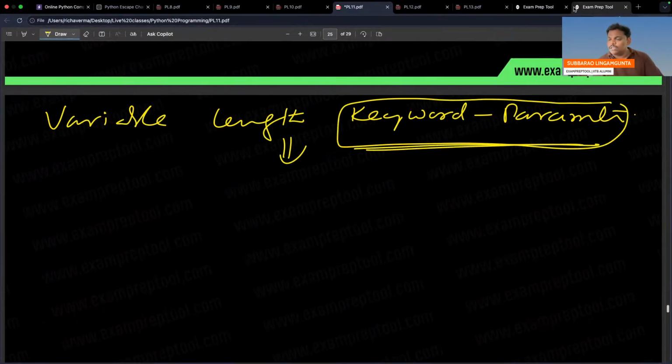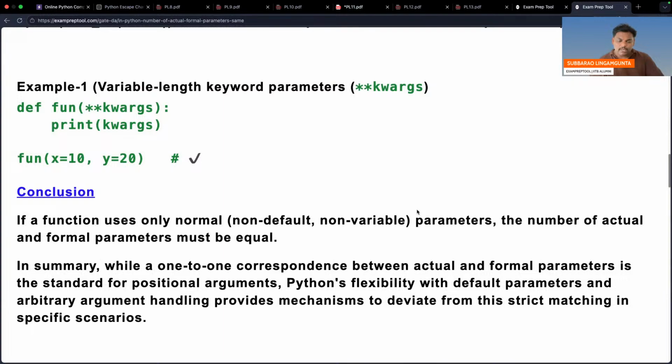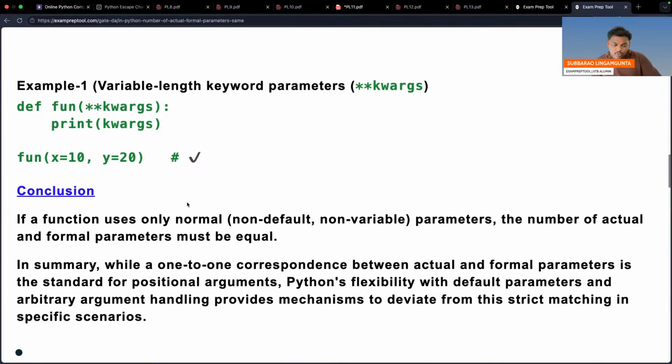What it is, you can see now. You have to send in the form of key and value. This x is key, this is value. You have to send like this, in this format, but you have to keep double star. You are passing in key value format. Please understand. Now I will execute one problem.